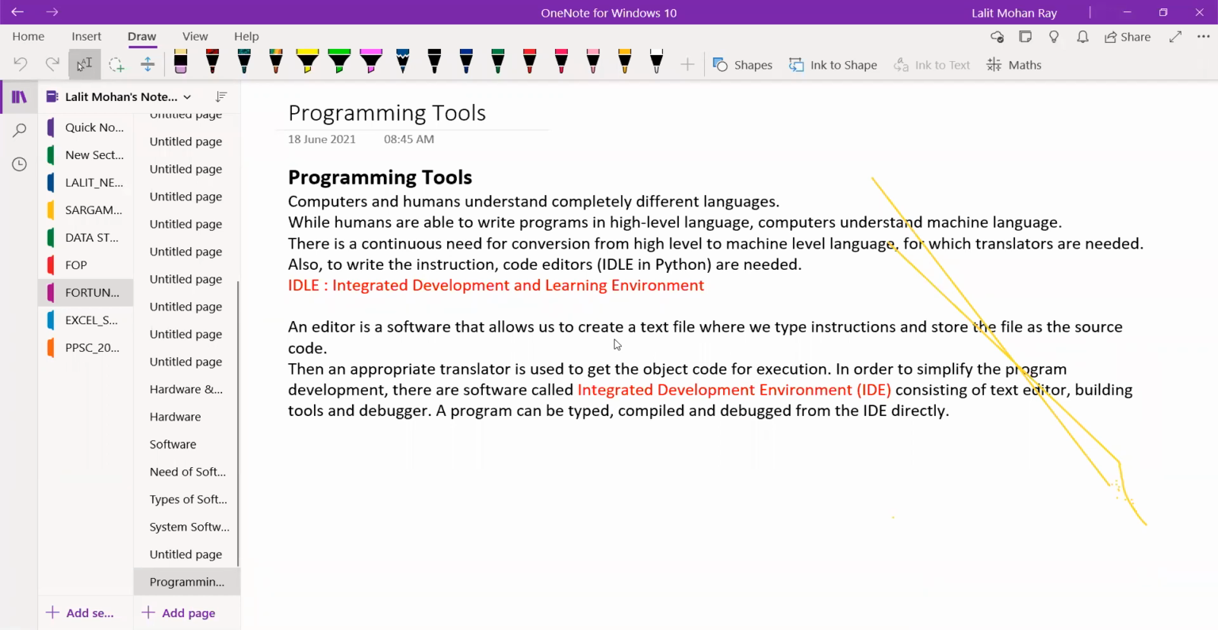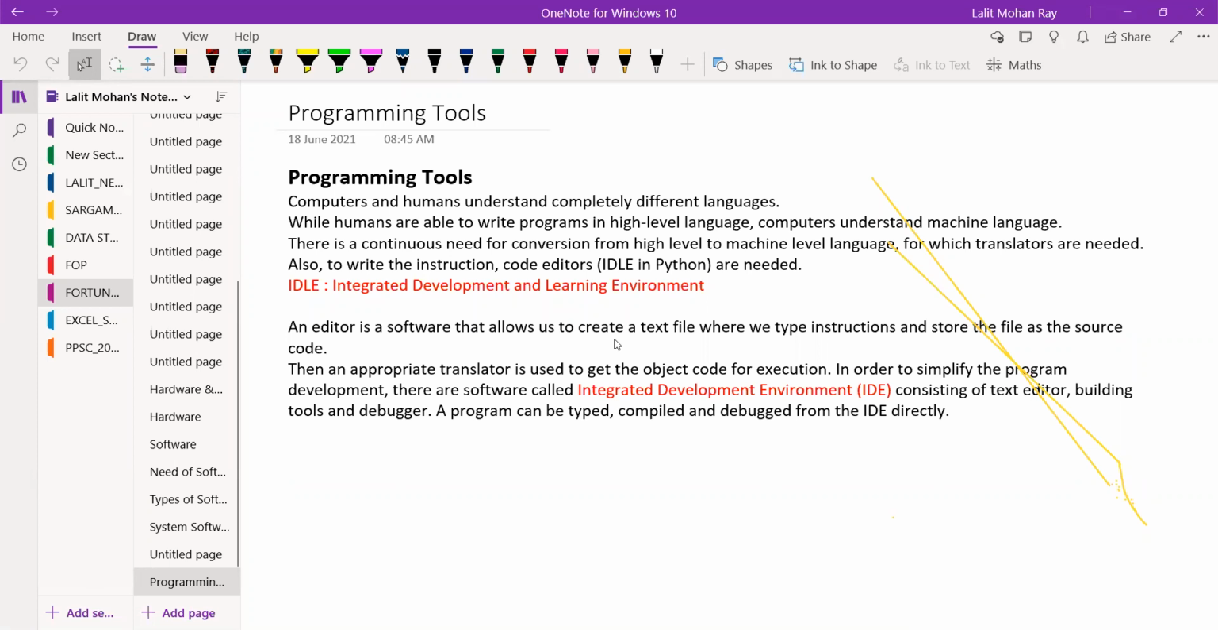Programming tools means what? You will write a program. When your Python chapter starts, you have to write programs. So when you write the program, you require a text editor, or not? And that text editor is called one programming tool.